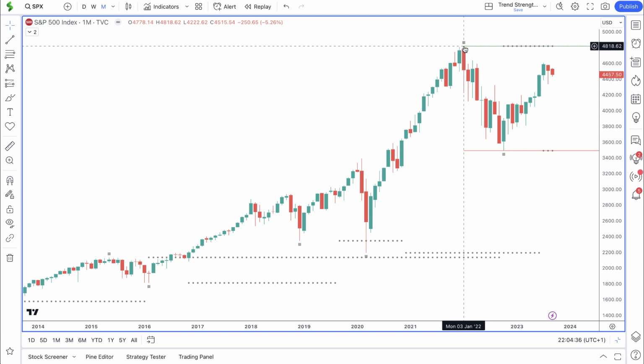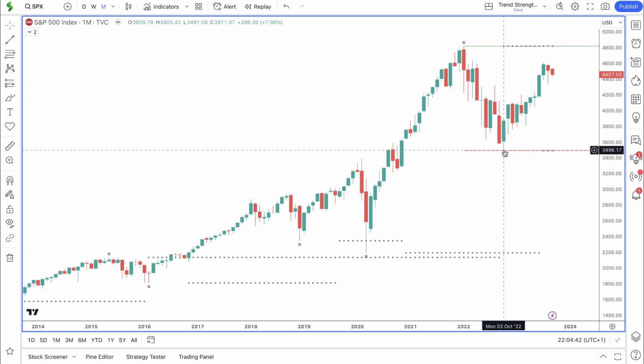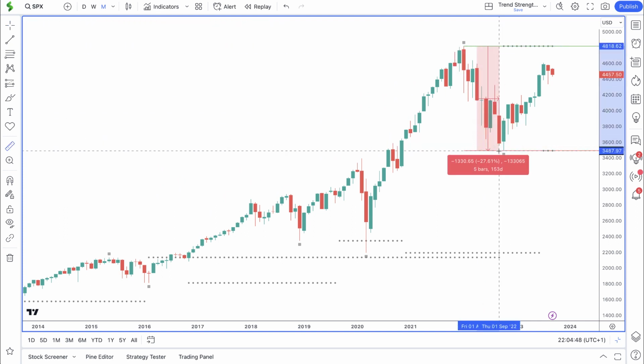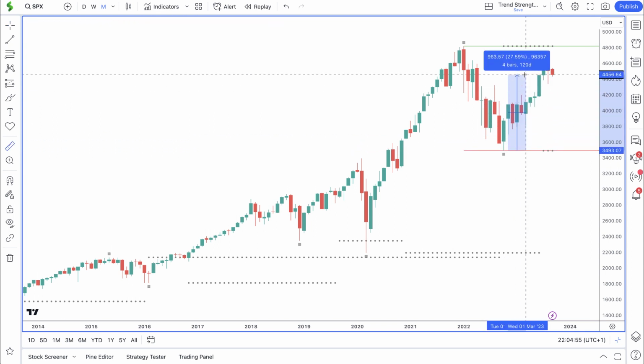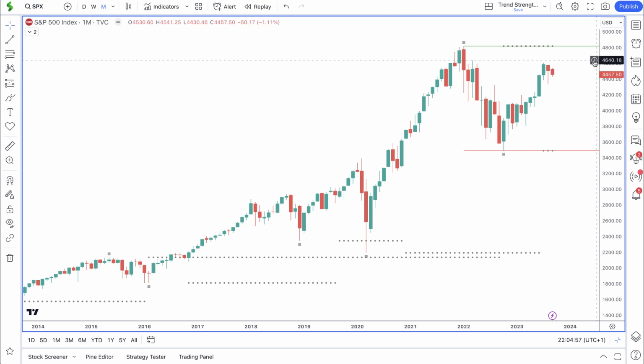We can see there we had an all-time high created at $4,818. Then price declined all the way through to October 2022. This was a decline of around 27%. Since this low, price has recovered, so it's moved up by around 27%.